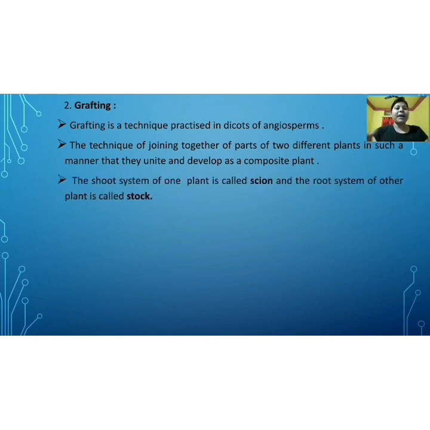The shoot part of the plant is known as the scion and the root part of the plant is known as the stalk. From one plant we take the stem, known as the scion, and from another plant we take the rooted plant, which is already rooted in the ground. That rooted part is known as the stalk, and the shoot or stem which we take from the other plant is known as the scion.